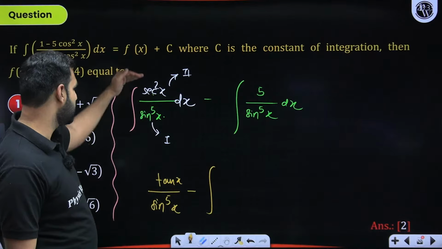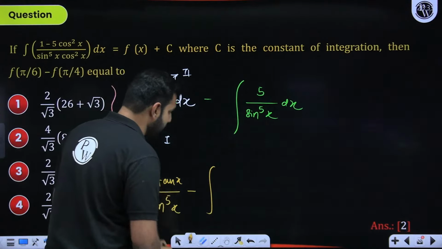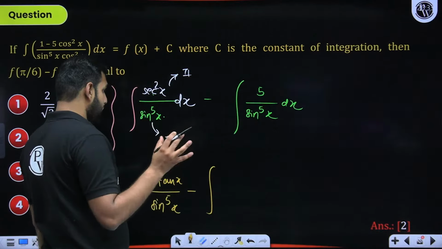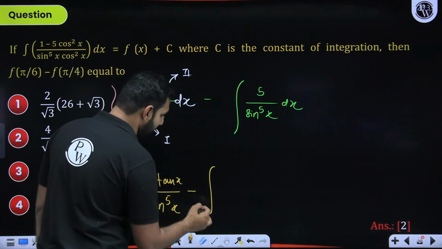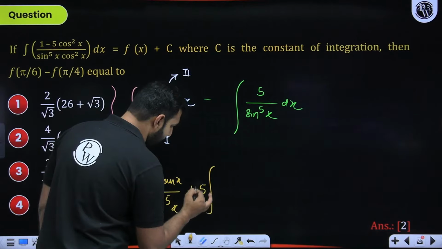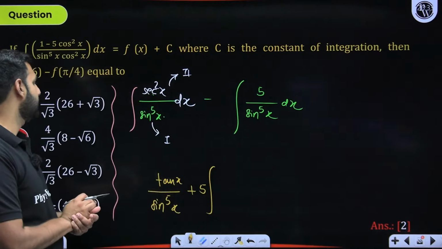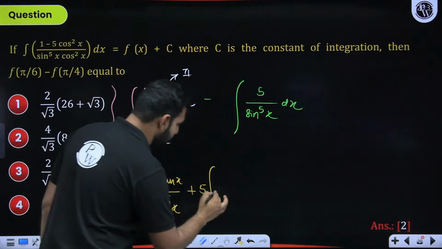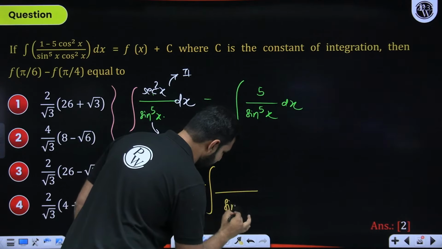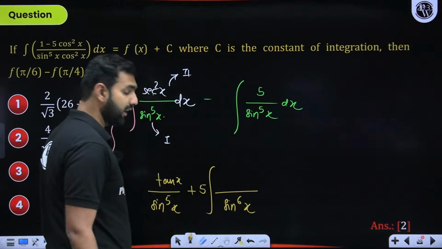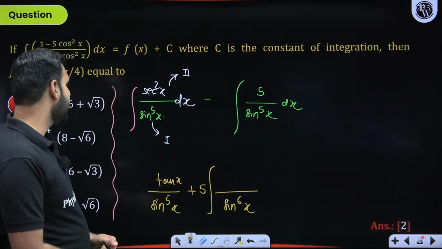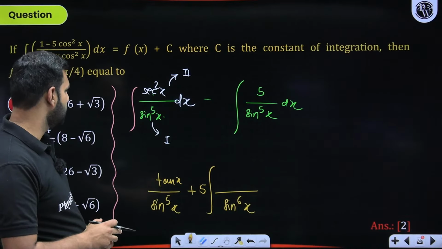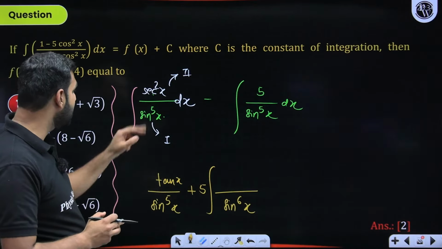So this is sin x to the power 5. When you differentiate it as per the chain rule, it will be minus 5 in the front, so it will make it plus 5. Then sin x to the power minus 5 minus 1, that makes it sin x to the power 6. I hope you're understanding whatever I'm doing here, without any confusion. Times derivative we have done, times integration of the second function.